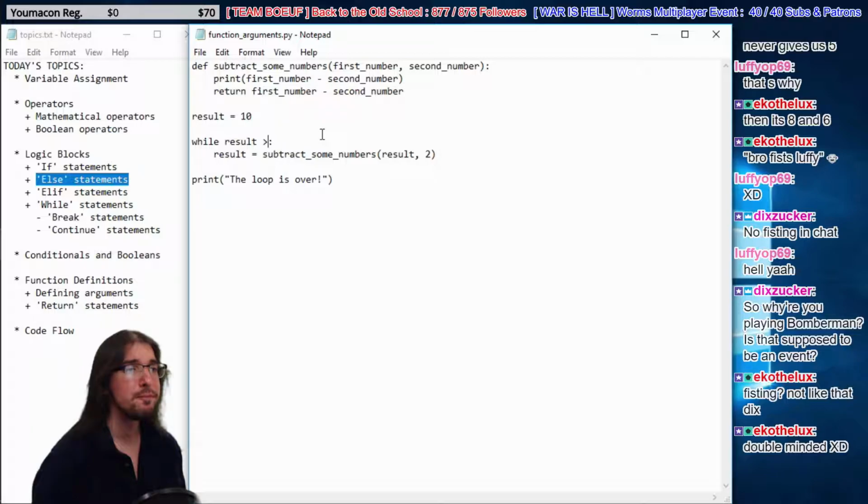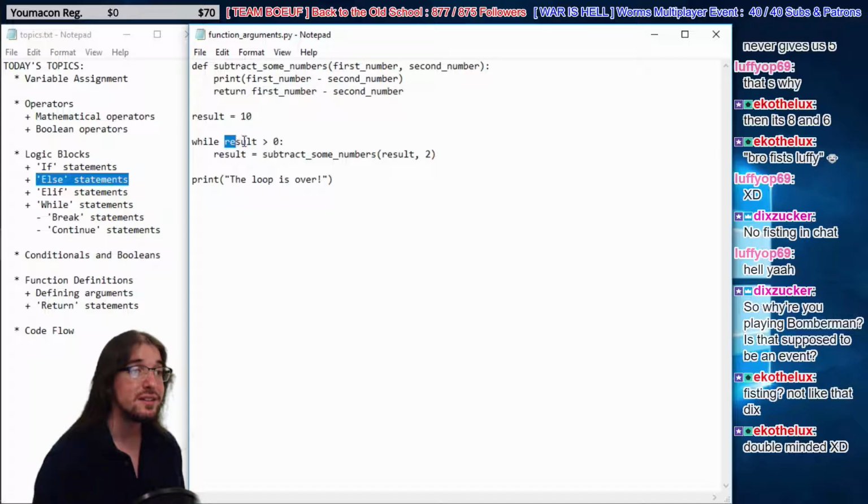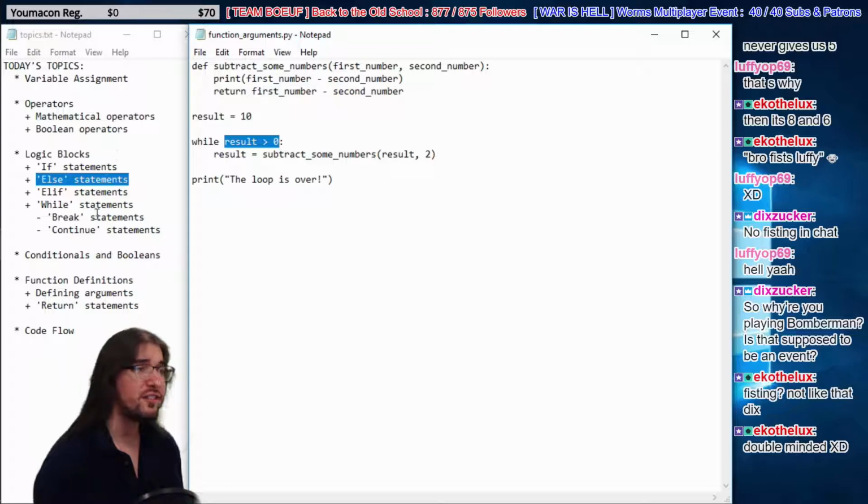It's a good game. All right, but let's talk about continue statements. We learned about how break works. Break ends the loop. It just ends it hard. No matter what the hell's going on, no matter what this says, just break out right now. The loop is over. But continue is different.